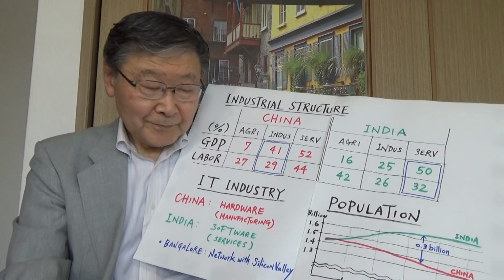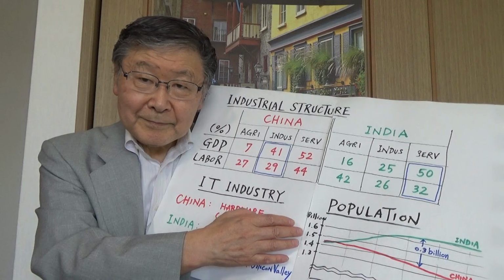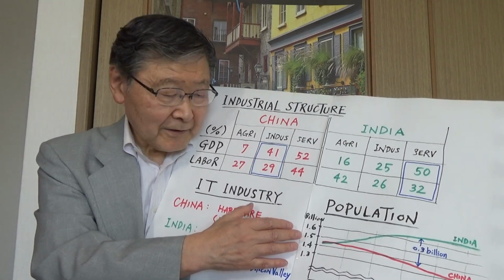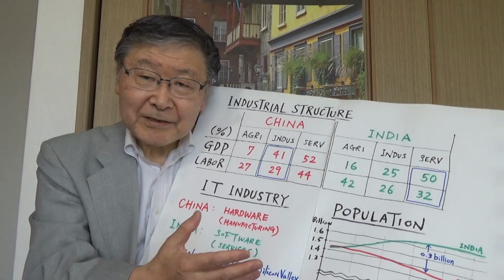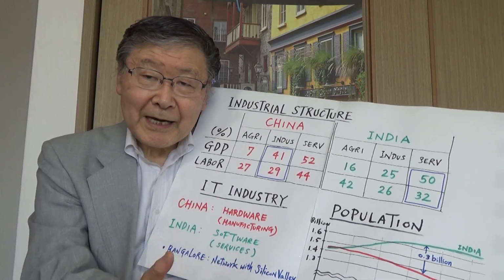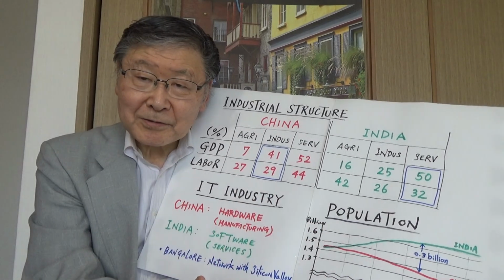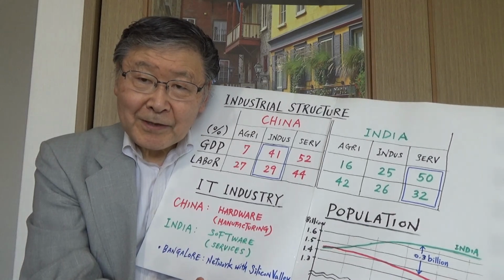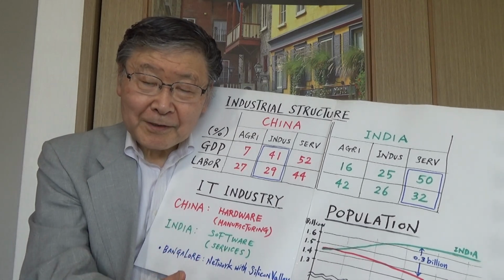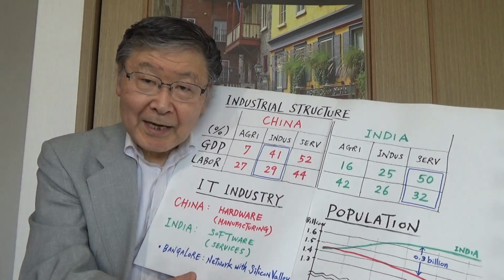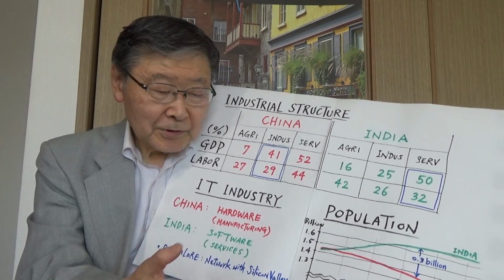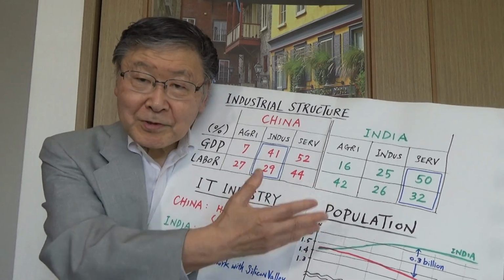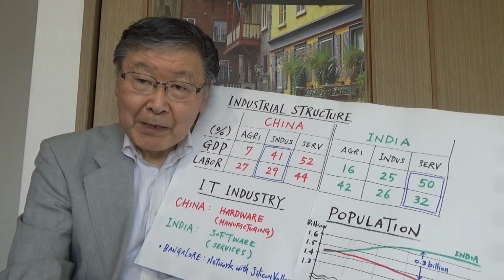And in addition, you have to consider the aging factor. In China, the active workforce will be declining faster than this total population decrease. So fewer and fewer people are working in China, and they have to support the total population. Whereas in India, most of the increase are among young people.